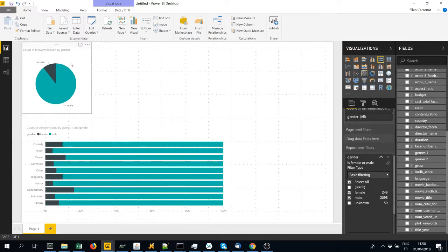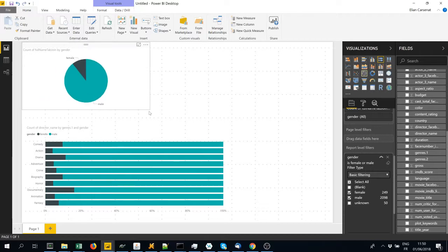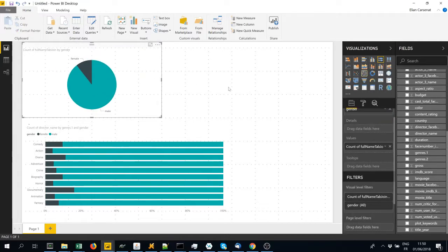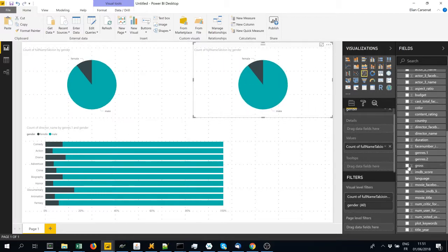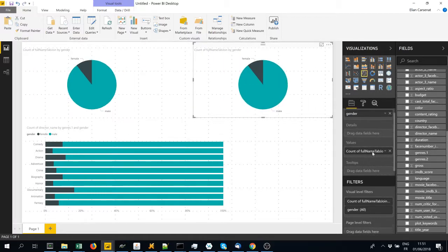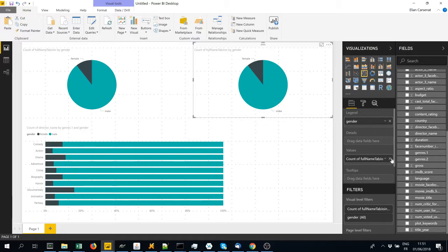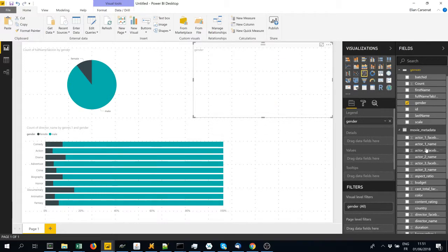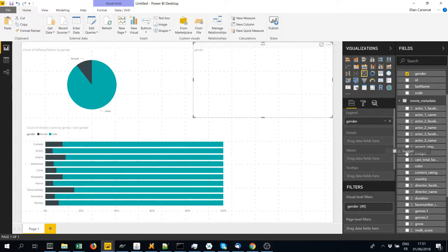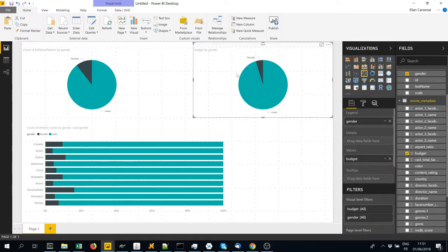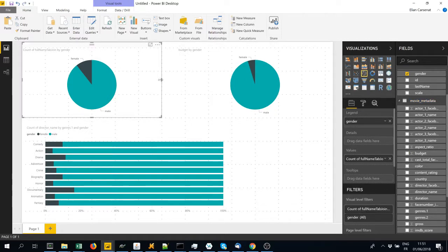What could be interesting also is to look at the film budgets. So we can just customize this dashboard a little. Instead of looking at the count of names, we're going to look at the total budget. And what's interesting to see is that not only is there a gender gap in the number of film directors, but also overall they had bigger budgets to make the films.